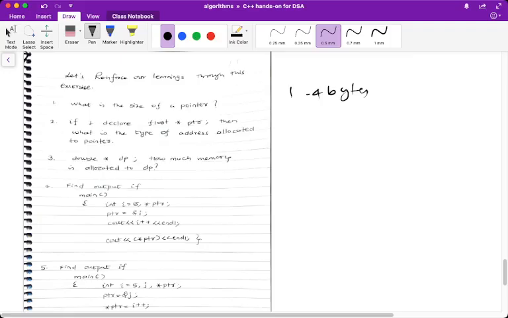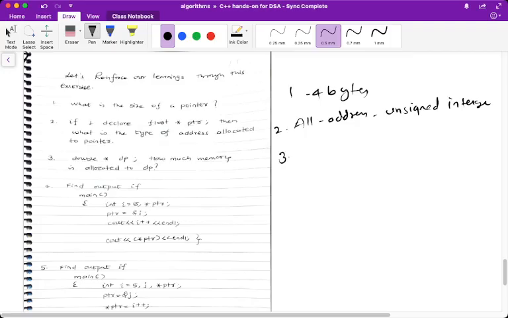Then what if I declare float star PTR as a float pointer, then what is the type of address allocated to the pointer? So whether you are storing the address of a floating point number, character, whatever it is, all addresses are unsigned integers. That is positive integers, positive numbers. So the second question is answered.